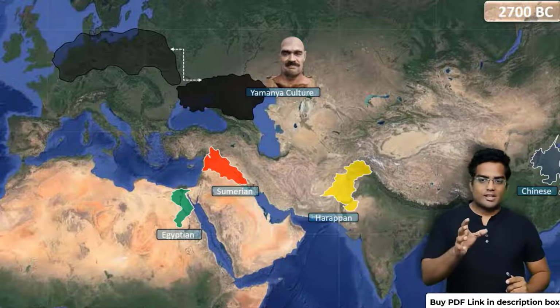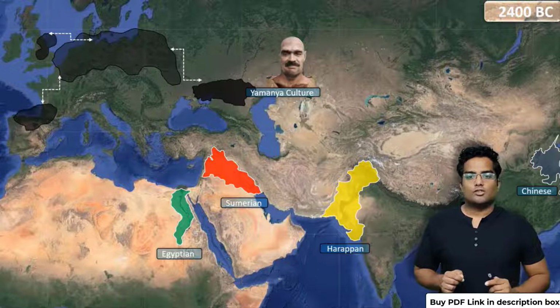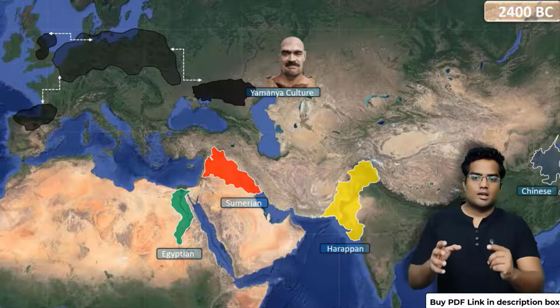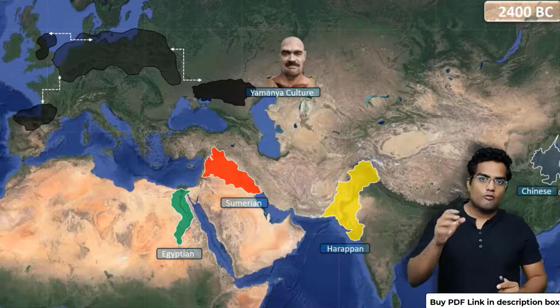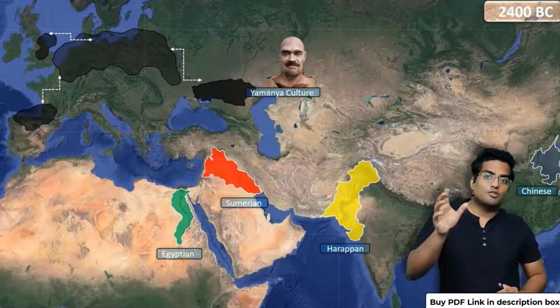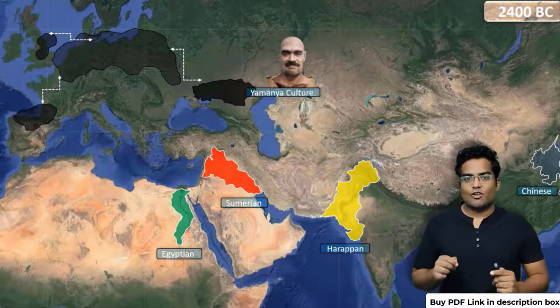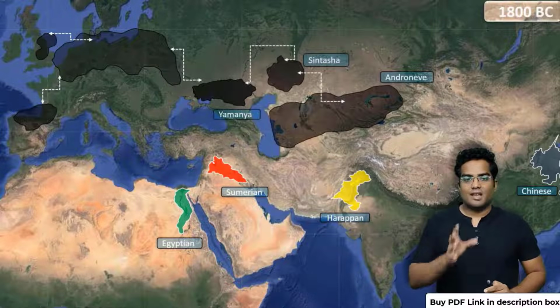Awesome. Okay, so as you can see, you have the Yamnai culture and it has spread. Now let's go forward again in time. Now this is 2400 BC. The Yamnai culture has again spread to parts of Portugal and Spain. It has also reached parts of UK. Awesome. Okay, now comes the interesting part.